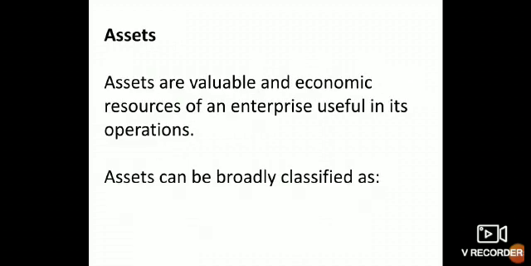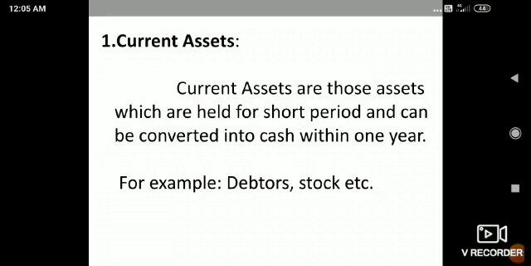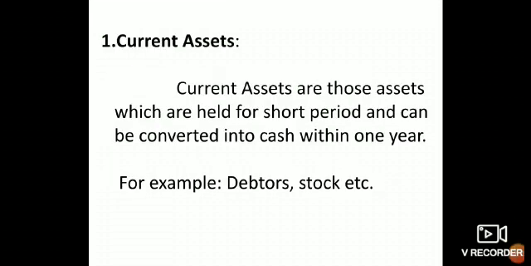Assets are nothing but properties. They are valuable and economic resources of an enterprise useful in its operations. Assets can be broadly classified as current assets and non-current assets. Current assets are those assets which are held for a short period and can be converted into cash within 1 year.